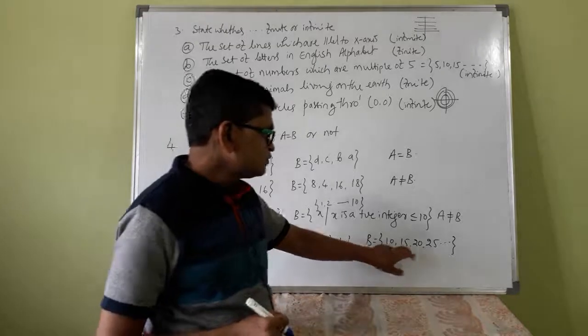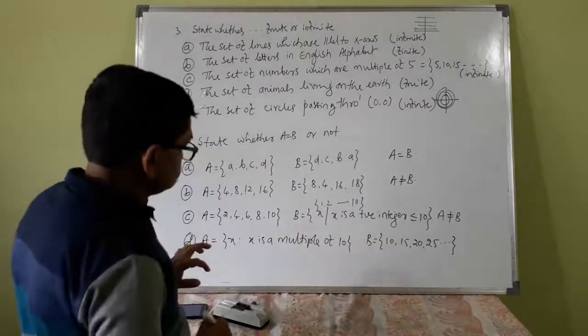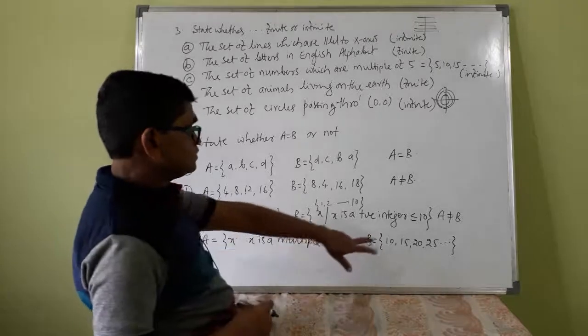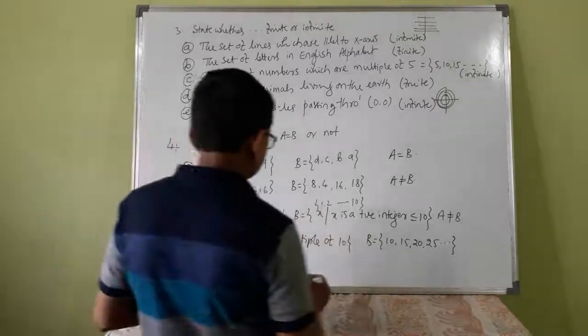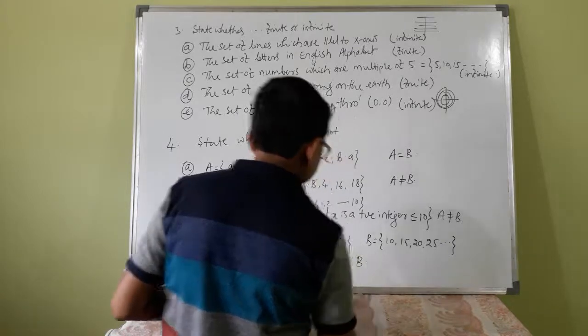B is 10, 15, 20, 25 and so on, and 15, 25 are not multiples of 10, so A is not equal to B.